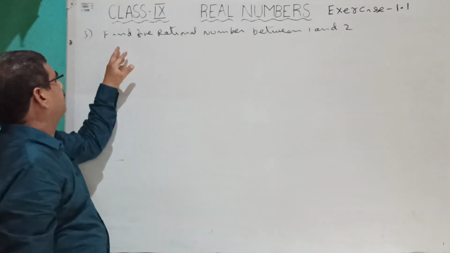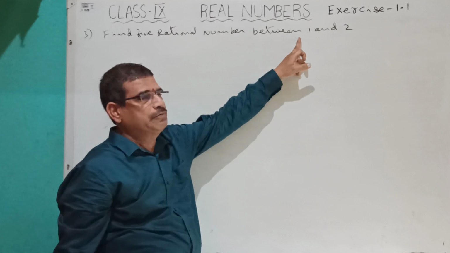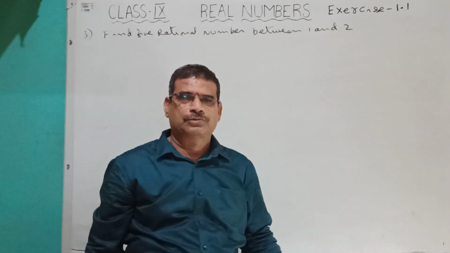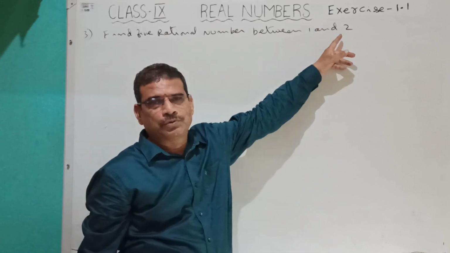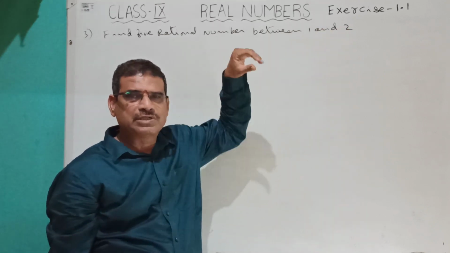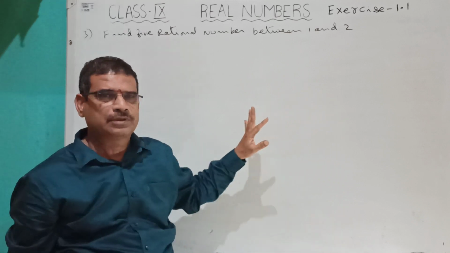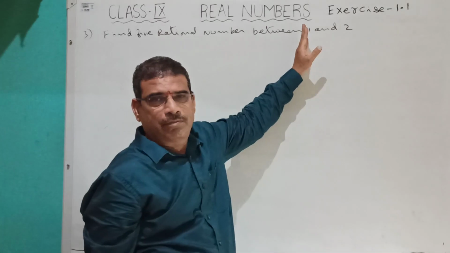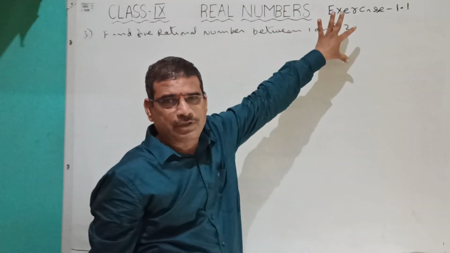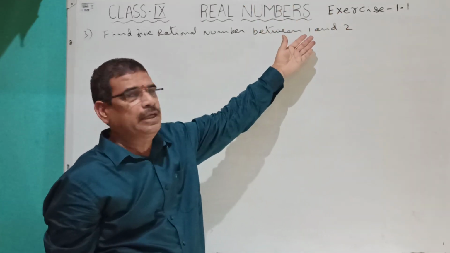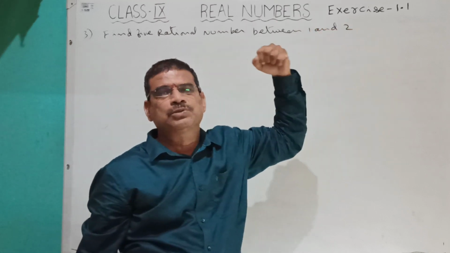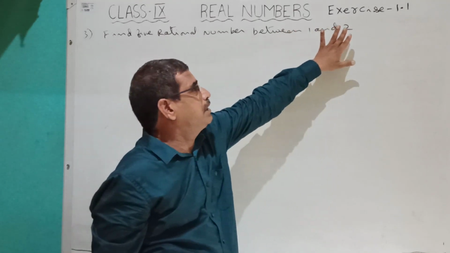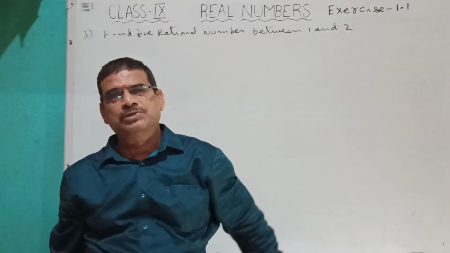Next, third question. Find 5 rational numbers between 1 and 2. You have to write 5 numbers between 1 and 2. Here 1 and 2, there is no gap. We have to insert 5 numbers between them. So we have to add 5 numbers, which means we multiply and divide 1 with 6, and also multiply and divide 2 with 6.